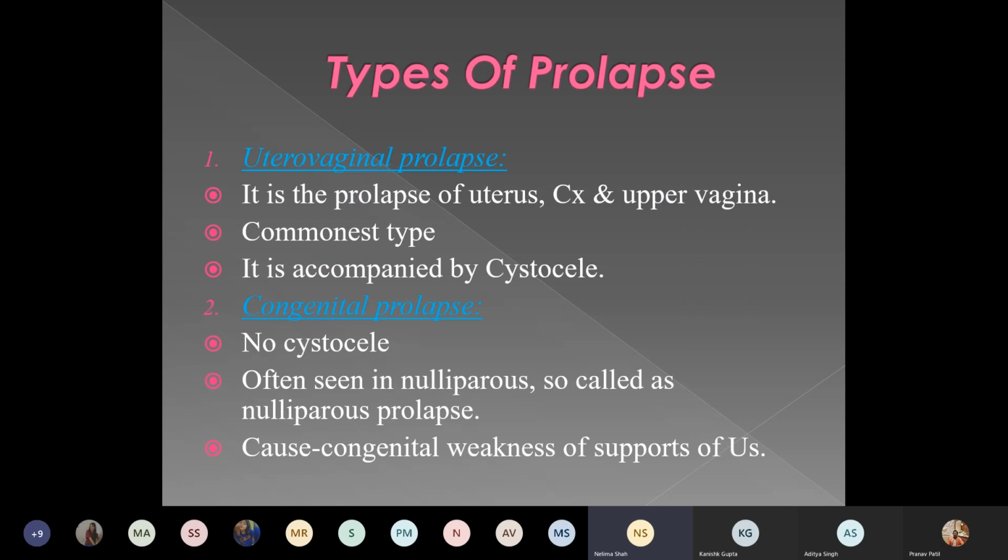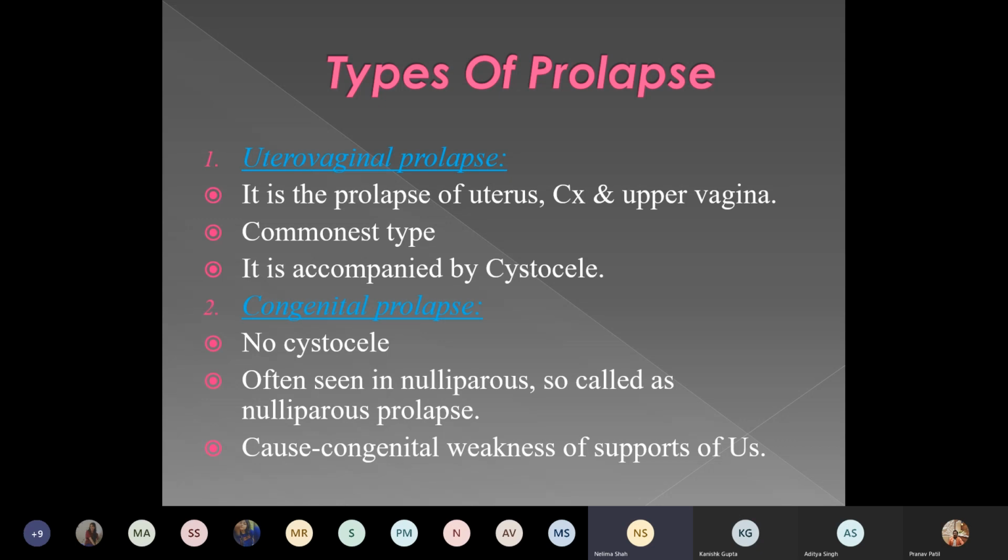Now coming, after seeing the etiology of prolapse, to the types of prolapse. Prolapse can be divided into different types. One is uterovaginal prolapse. It is the prolapse in which the uterus, cervix and upper vagina are prolapsed down. This is the commonest type and it is accompanied by cystocele, that is, the bladder also descends down into the